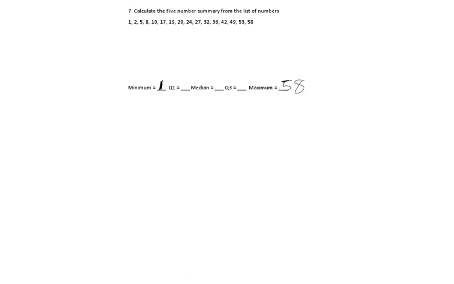Alright, median. Remember, median is the middle, so let me cut this in half. There are 16 numbers, so 1, 2, 3, 4, 5, 6, 7, 8. Notice this red line cuts the list in half. 8 are on the left, 8 are on the right. So what I can do is use 20 and 24 to find the median. It's pretty easy. Just add them together. 20 plus 24 is 44. Then divide by 2. So you get 22. A good median.